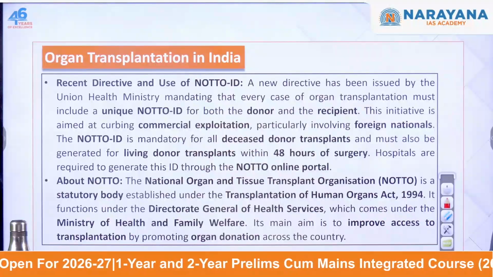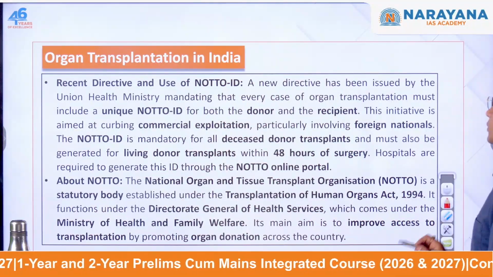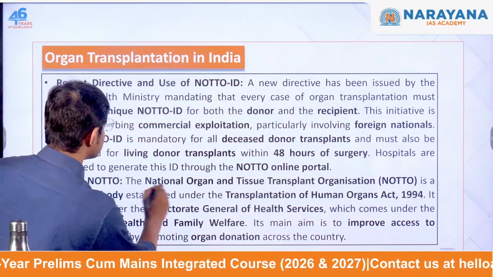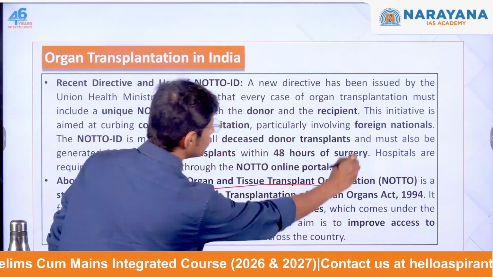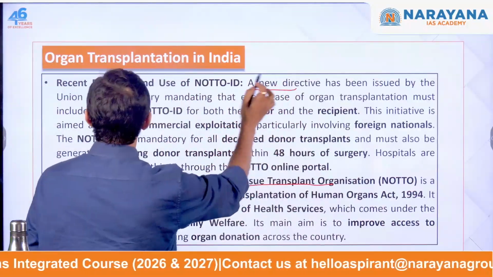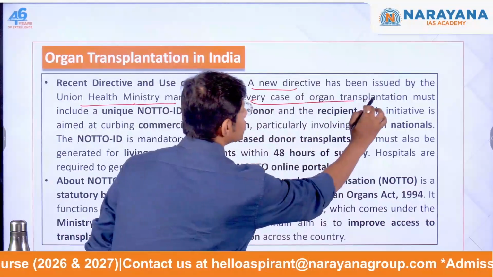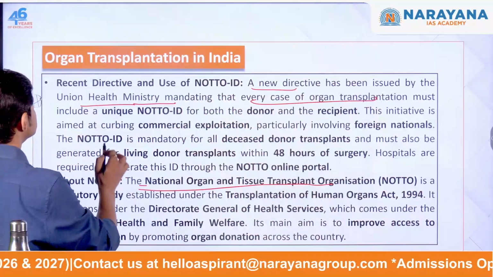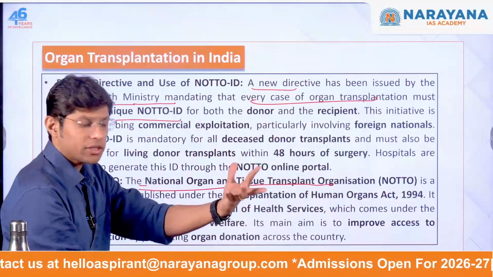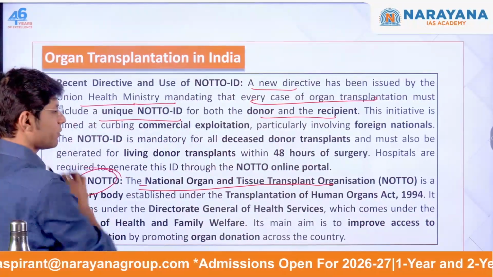The next topic talks about organ transplantation in India. Now, you need to understand, a question can be asked about this institution called the National Organ and Tissue Transplant Organization. A new directive has been issued by the Health Ministry, mandating that every case of organ transplantation must include a unique NOTO ID for the donor as well as the recipient. Well, this is something that you need to remember.